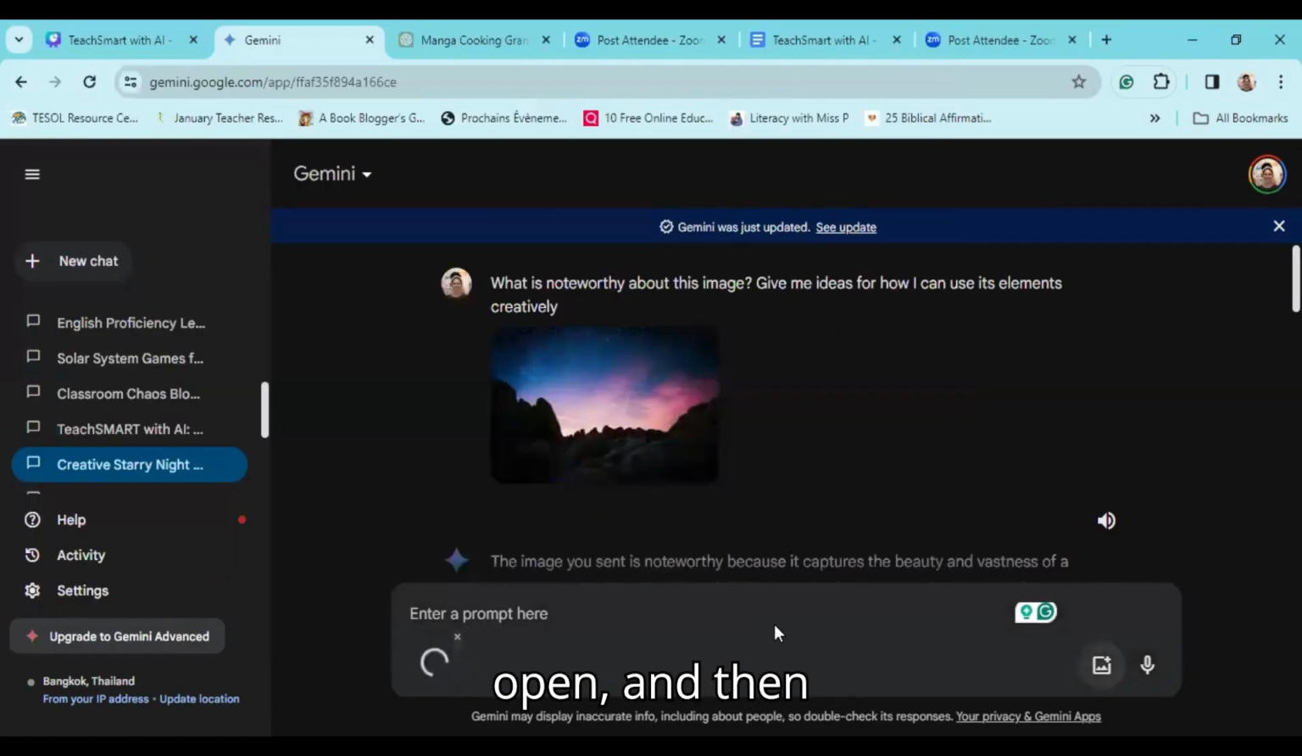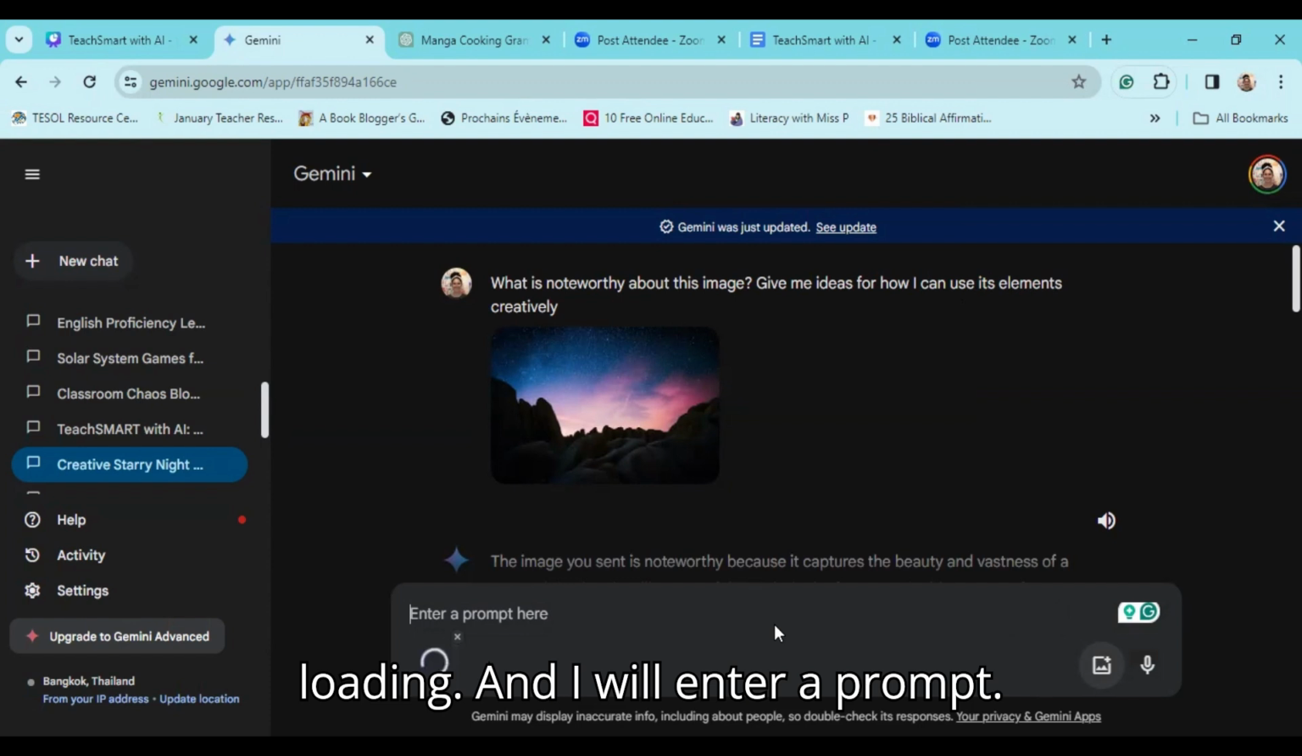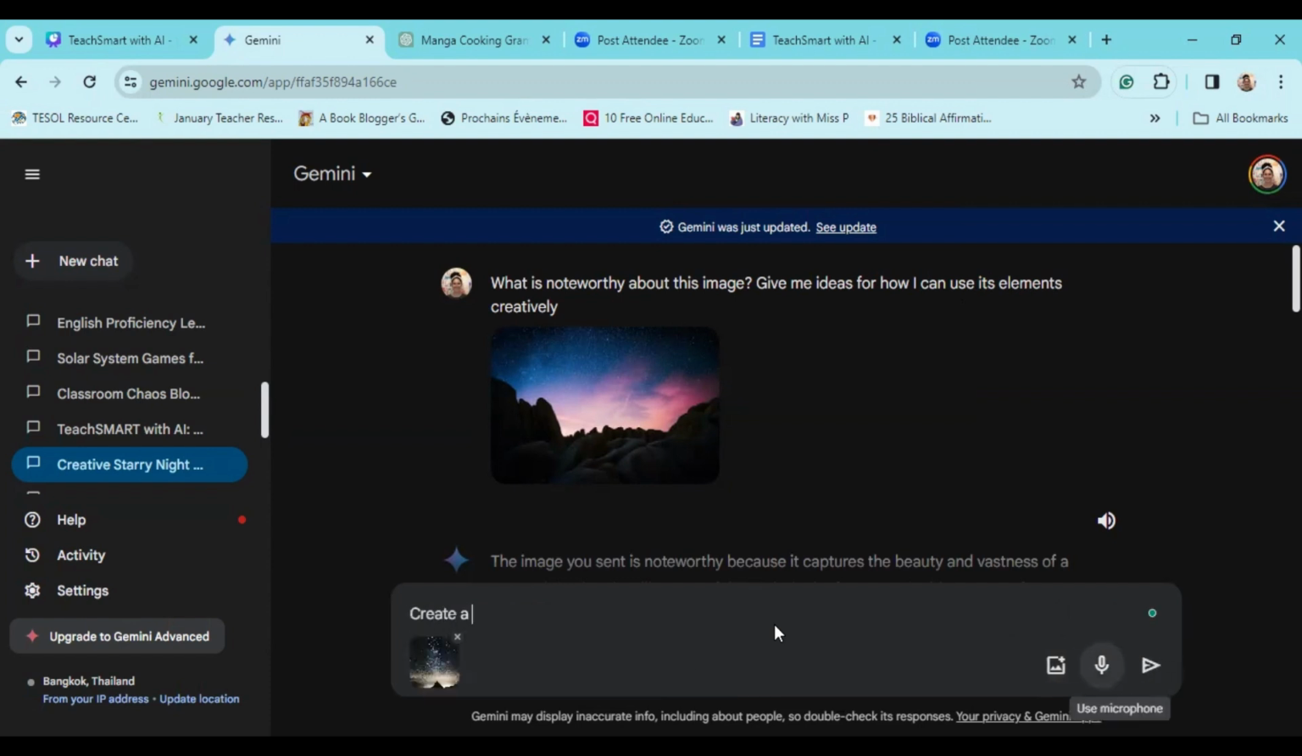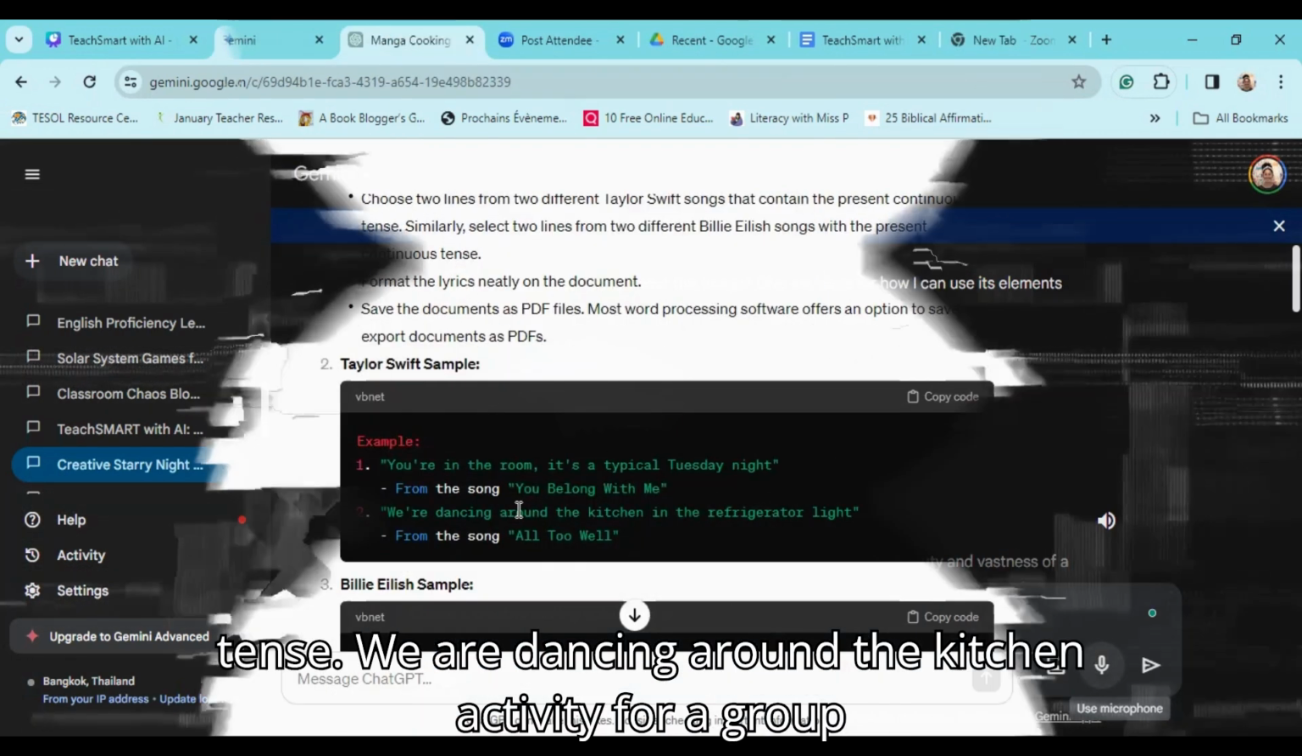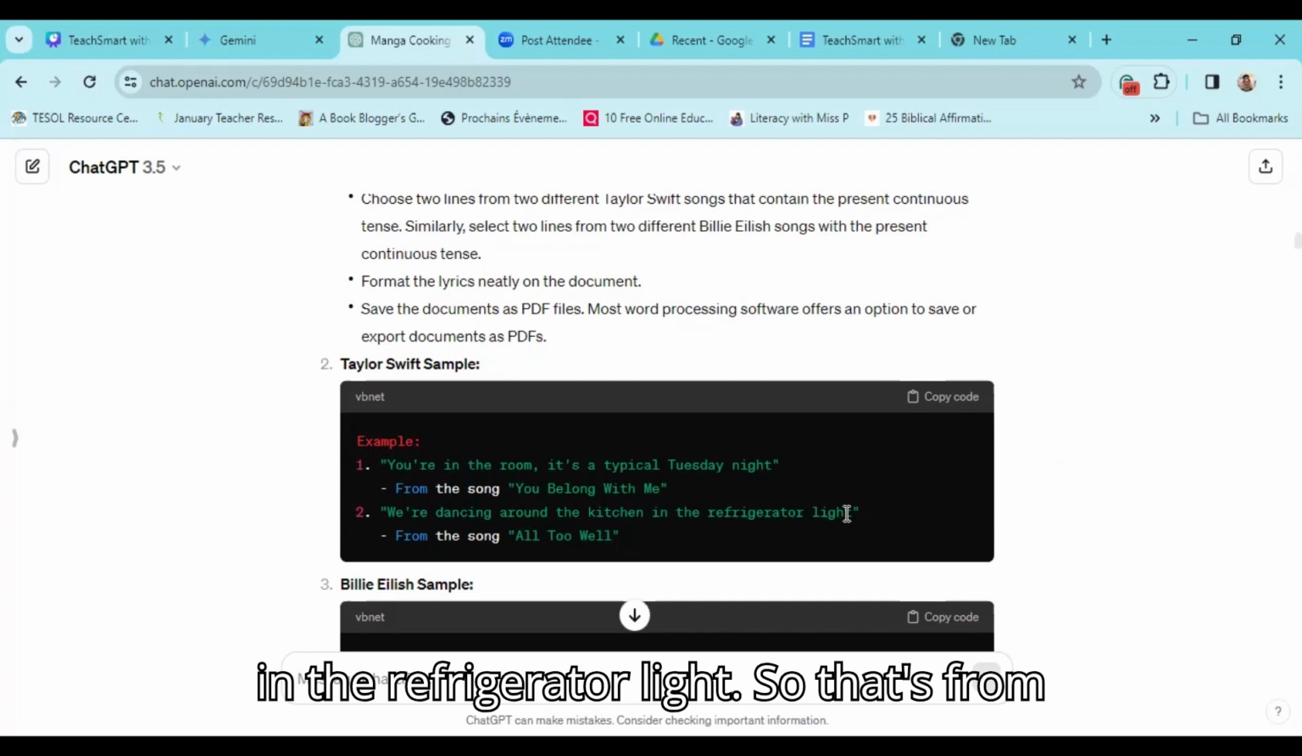Open, and then it is loading, and I will enter the prompt: Create a creative writing activity for "we are dancing around the kitchen in the refrigerator light."